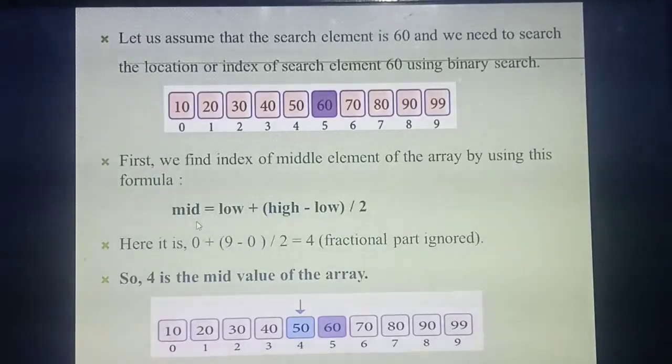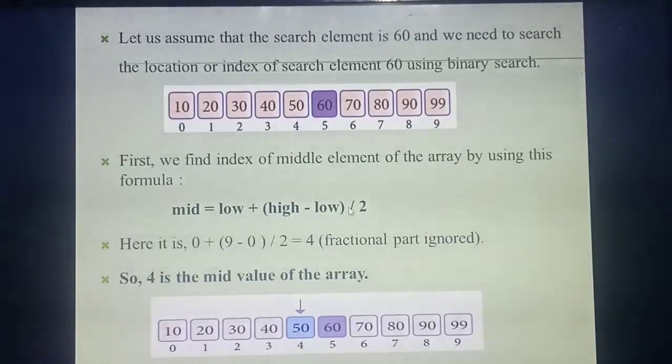So, what's the formula? Mid equals low plus (high minus low) divided by 2. Listen, low means the lowest index value you need to take. Listen carefully, don't take these elements. Low means always you need to take the index values. So which is the lowest index value? 0. Then (high minus low) divided by 2.